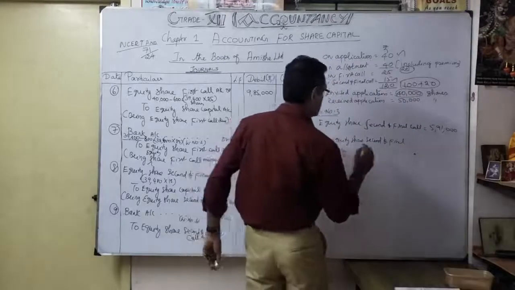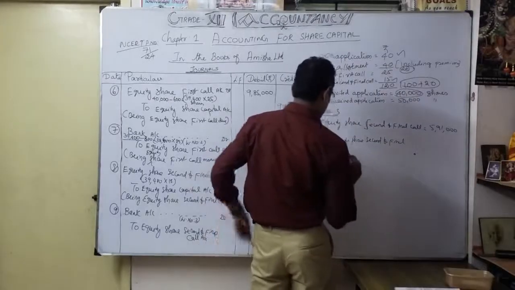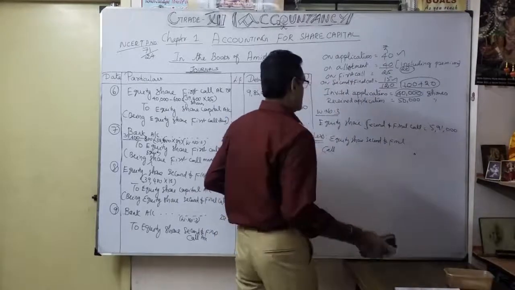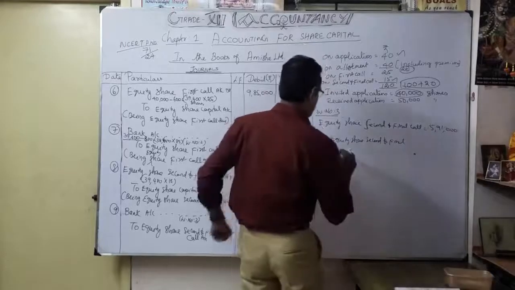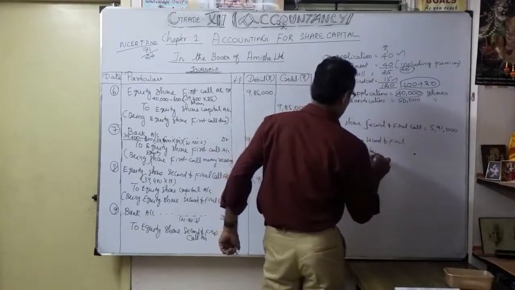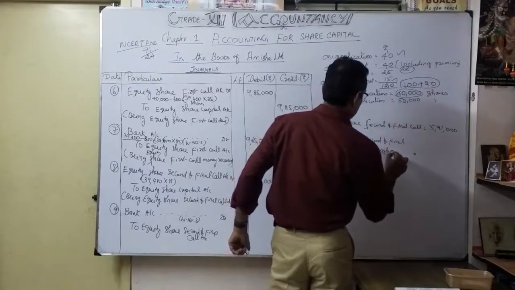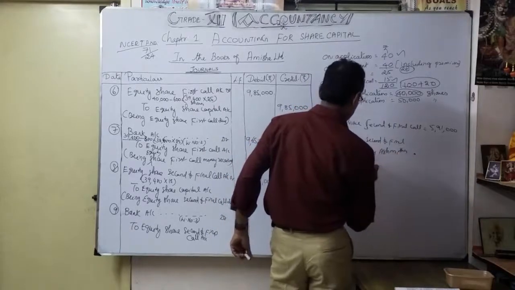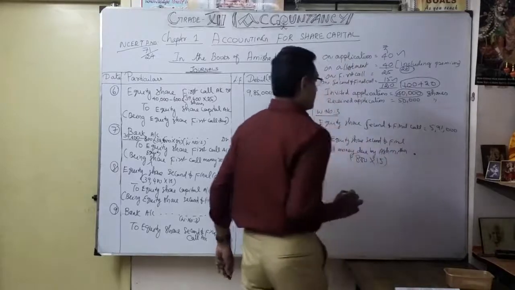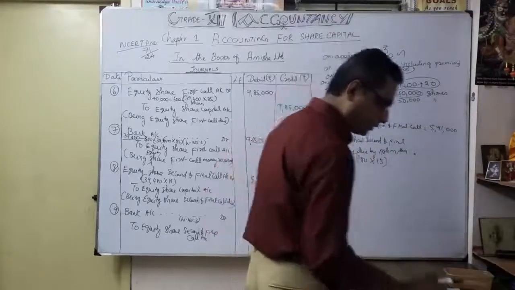Ashmita. Second and final call money due by Ashmita. How much? Same, 800 into 15. That is the amount you are going to deduct.